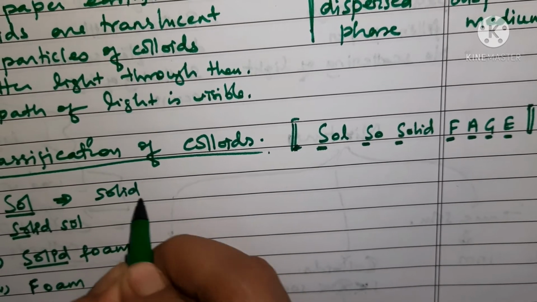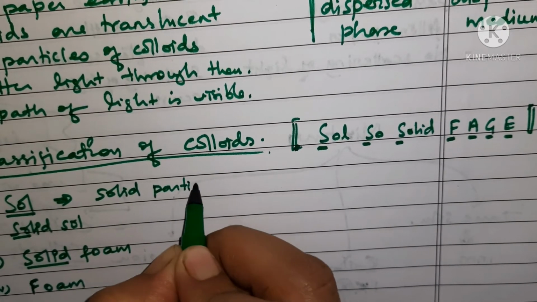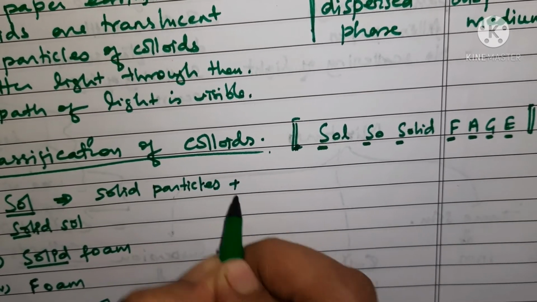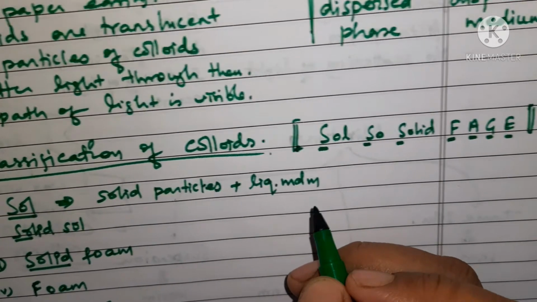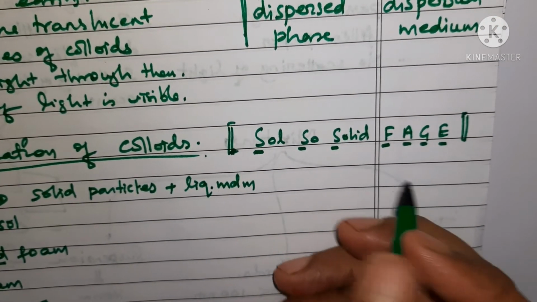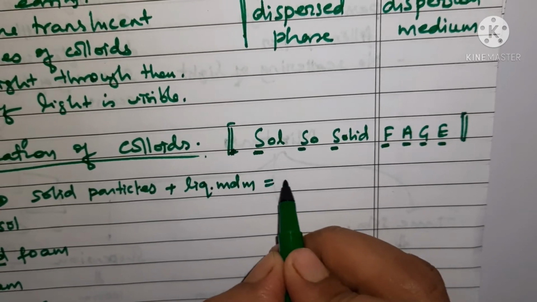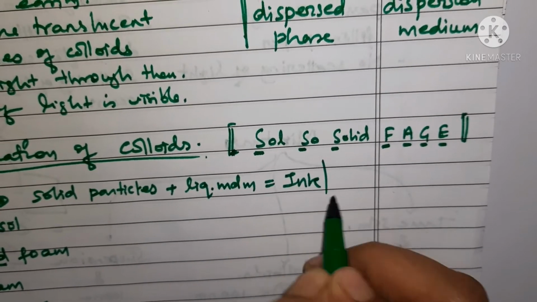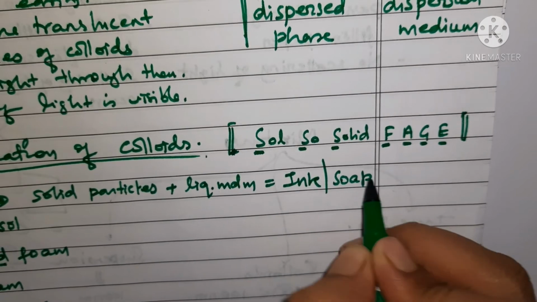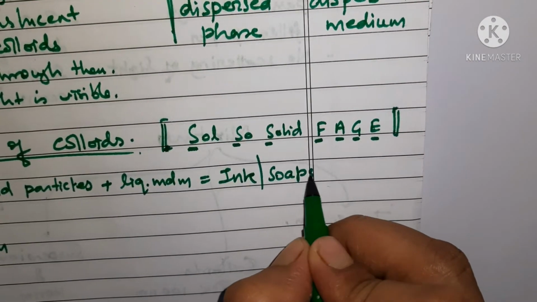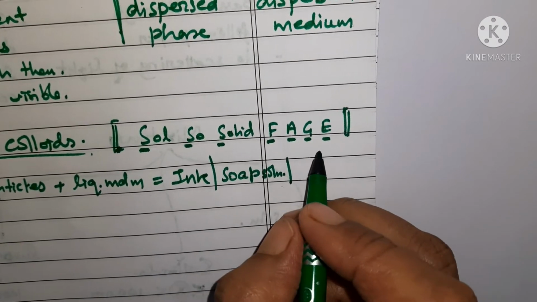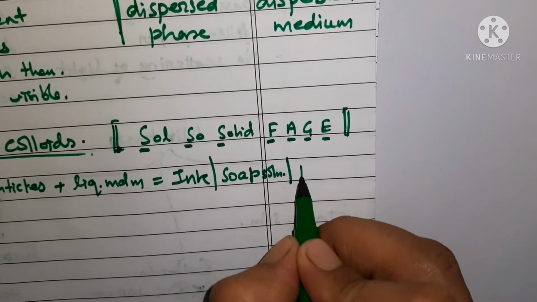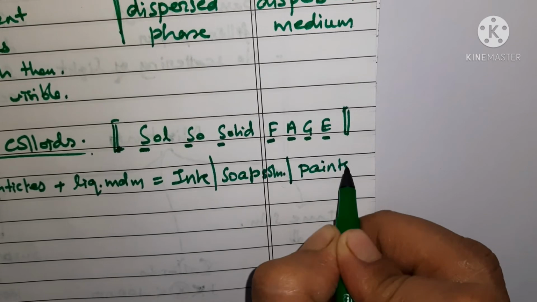So you can say solid particles plus liquid medium. Understood? For example, ink, soap solution, starch solution. Most of the paints are sols only.